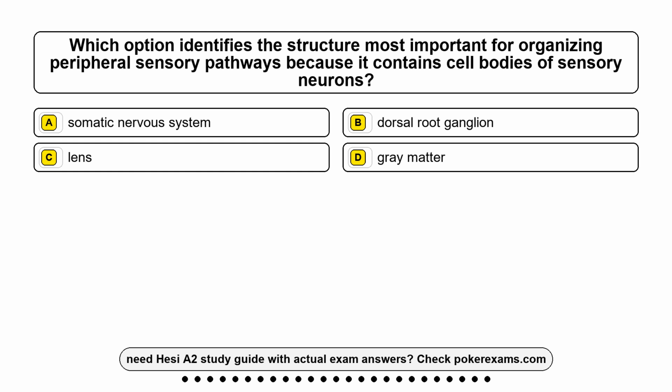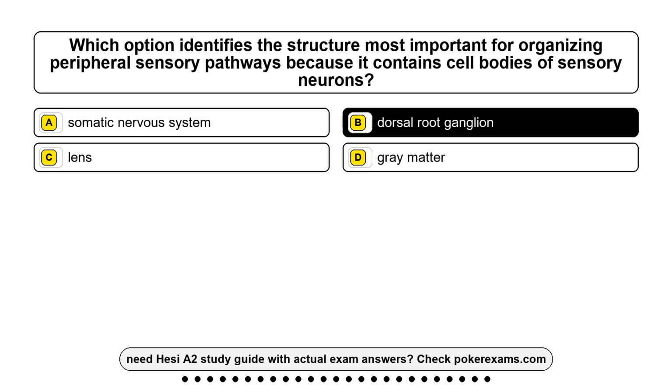Question 22. Which option identifies the structure most important for organizing peripheral sensory pathways because it contains cell bodies of sensory neurons? Option A, somatic nervous system. Option B, dorsal root ganglion. Option C, lens. Option D, gray matter. The correct answer is option B, dorsal root ganglion.